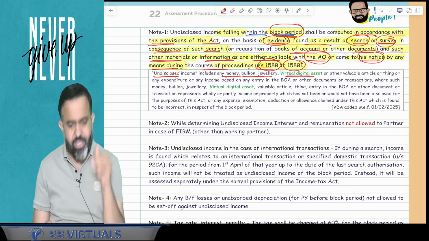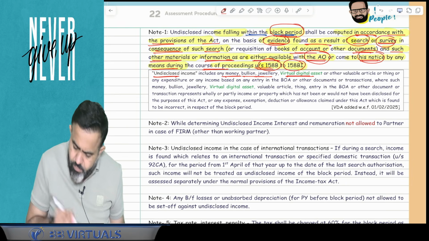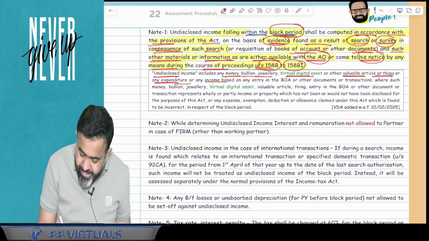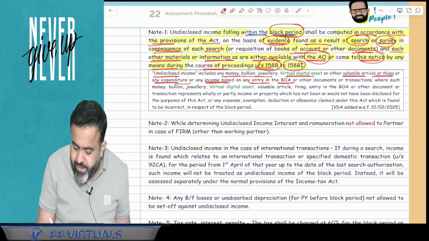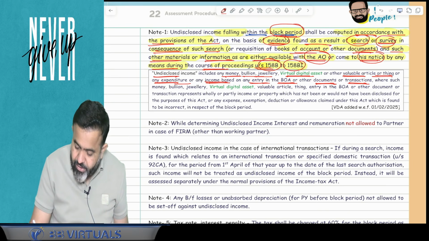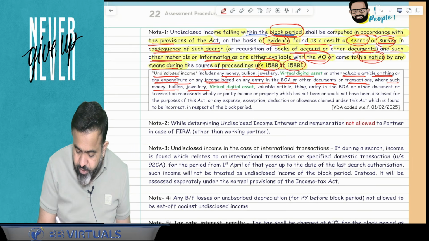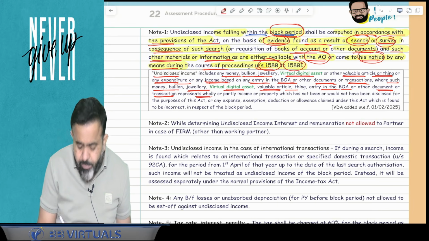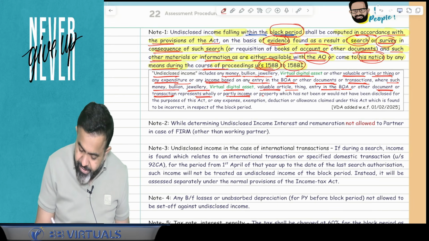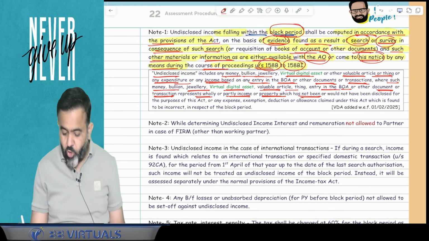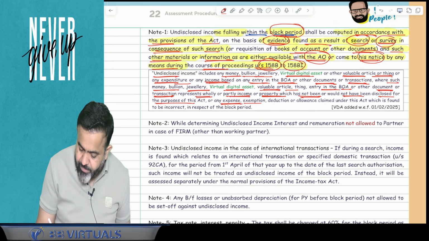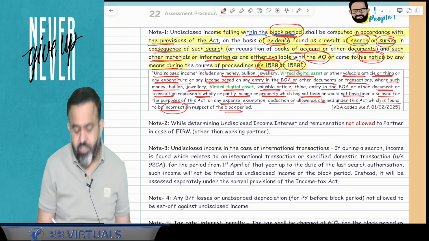So undisclosed income means any money, bullion, jewelry, virtual digital asset or other valuable article or thing, or any expenditure or any income based on an entry in the books of accounts or other document or transaction, where such money, bullion, jewelry or virtual digital asset or valuable article and thing or entry in the books of accounts or other document or transaction represents wholly or partly income or property which has not been or would not have been disclosed for the purpose of this Act, or any expense or exemption or deduction or allowance claimed under this Act which is found to be incorrect in respect of the block period.